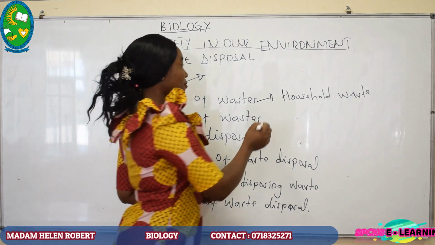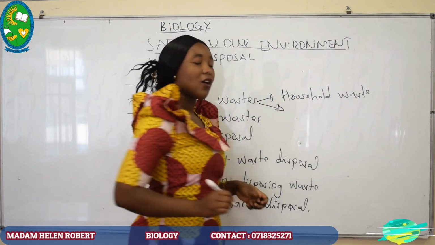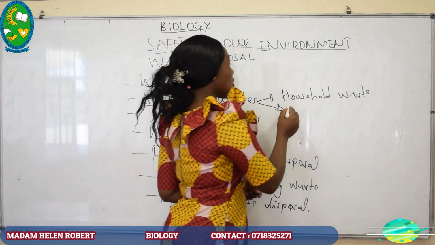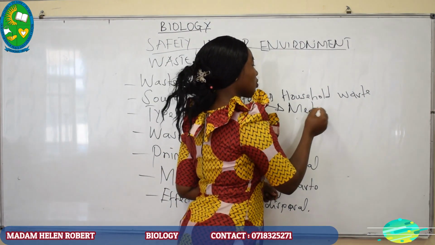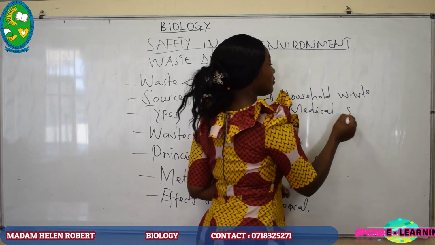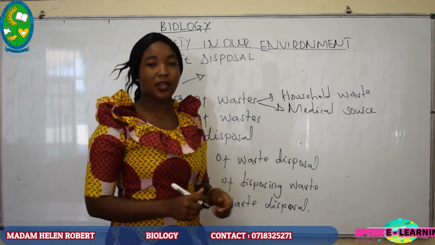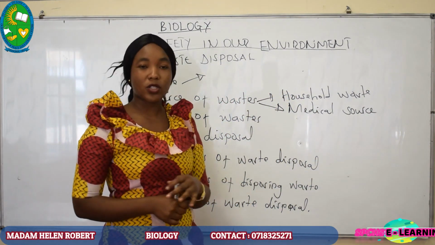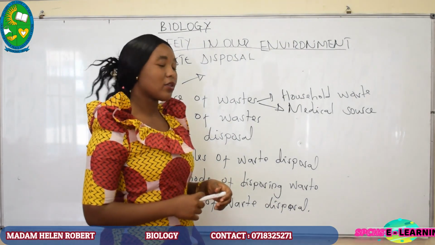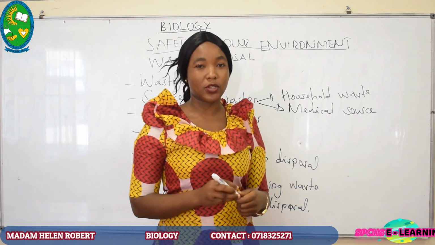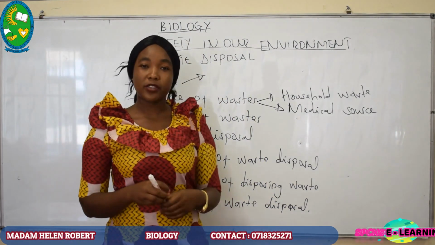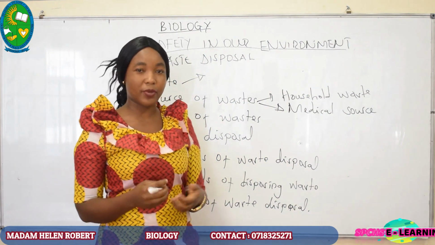Also, we have another source called the medical source. These are wastes generated from the hospitals. For example, cotton which has been used, or the syringes which have already been used.